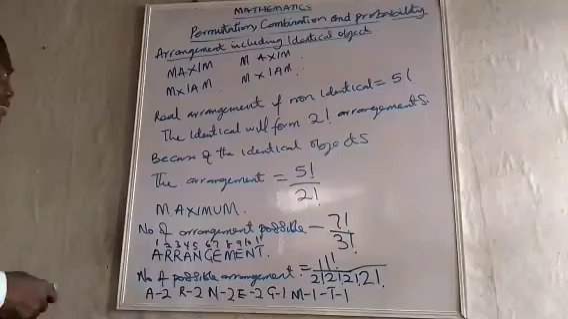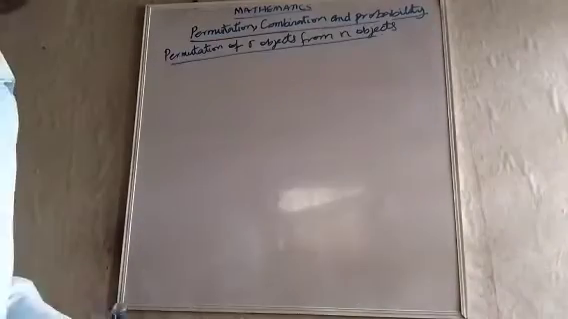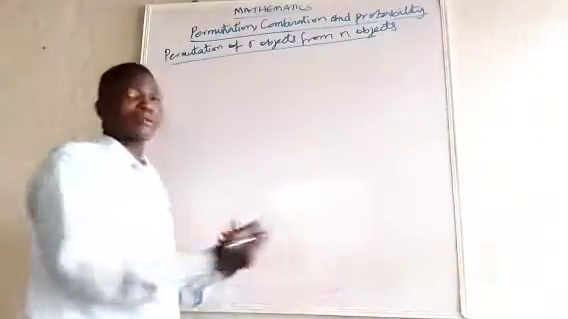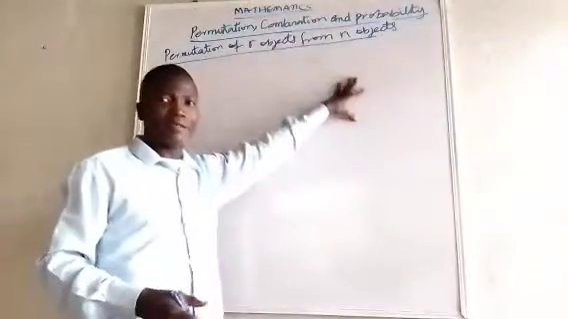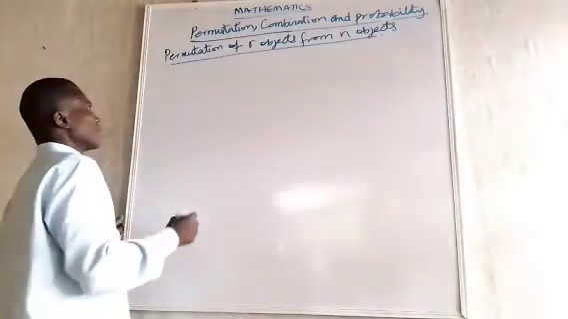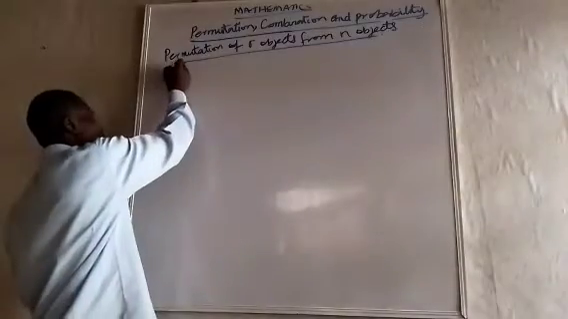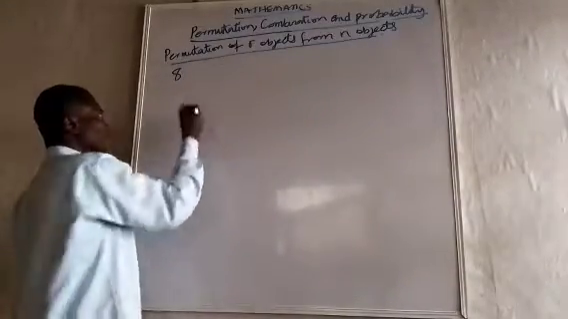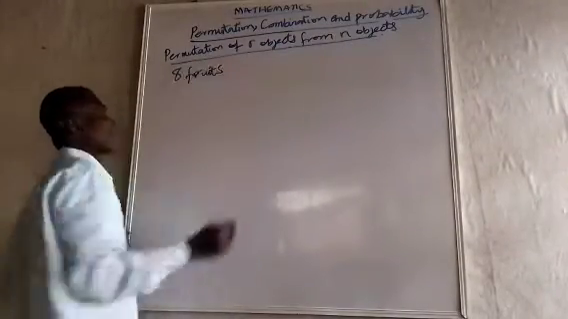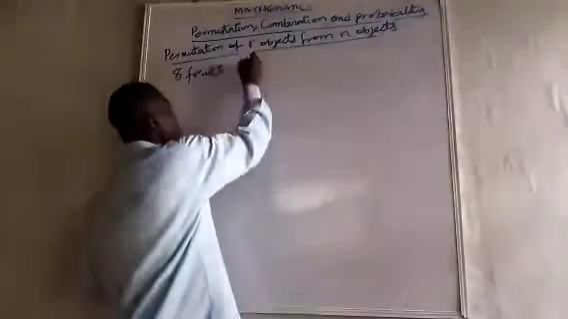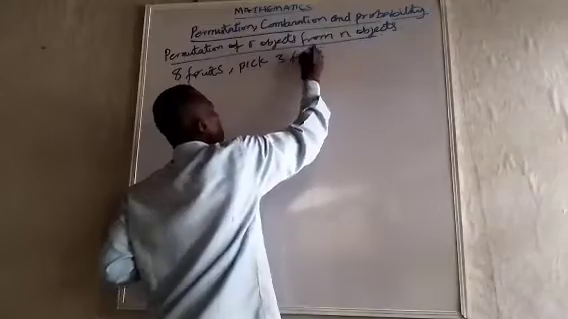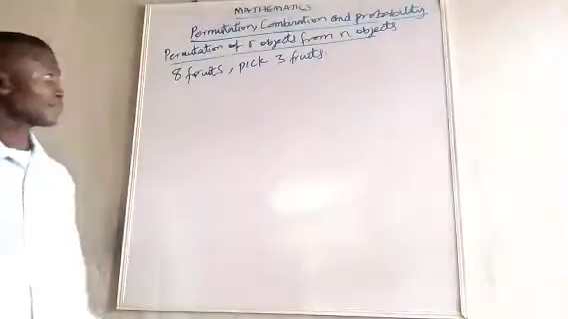Let's take another thing under permutation. Now let's look at permutation of R objects from N objects. You know, if I want to pick R objects from N objects, automatically N will be bigger than R. Now, let's look at something like this. If I have 8 fruits, different fruits, and I want to pick 3 fruits, how do I go about it?